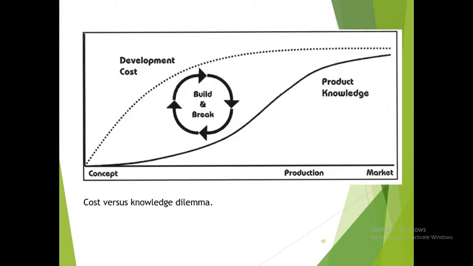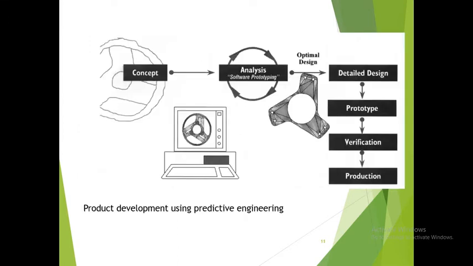So, the cost versus knowledge dilemma. This is the thing that all companies face when they want to develop something: the development cost is quite crucial in order to produce the product and then sell it to the market. Okay, so product development using predictive engineering.